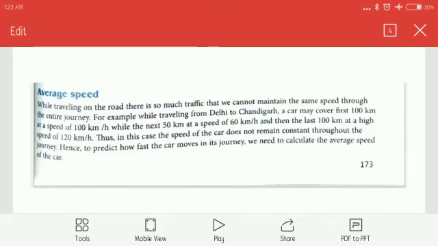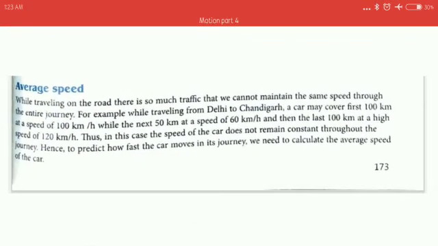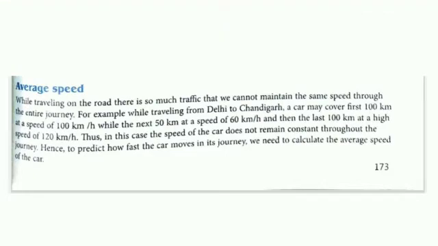While traveling on a road, you must have noticed that there is so much traffic that we cannot maintain the same speed through the entire journey. For example, while traveling from Delhi to Chandigarh, a car may cover 100 km at a speed of 100 km per hour, the next 50 km at 60 km per hour, and the last 100 km at 120 km per hour.